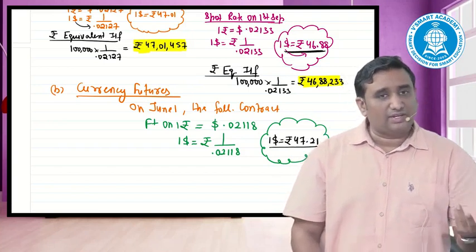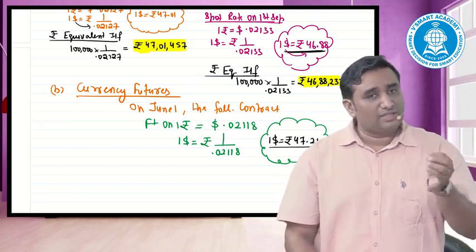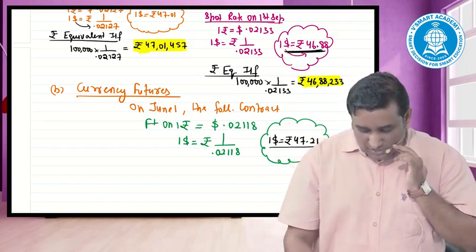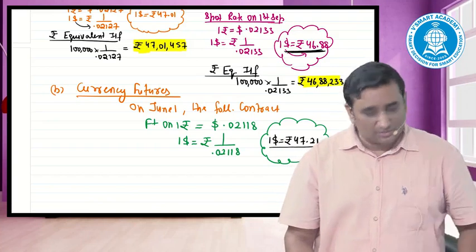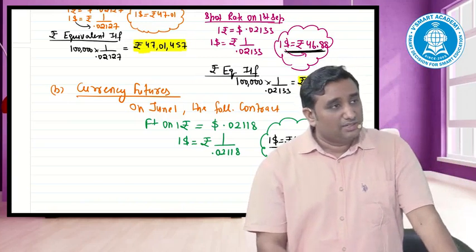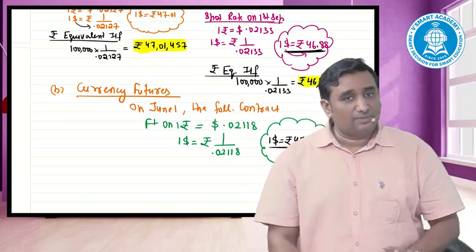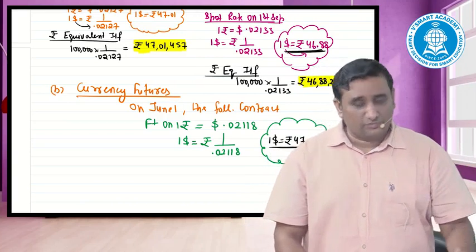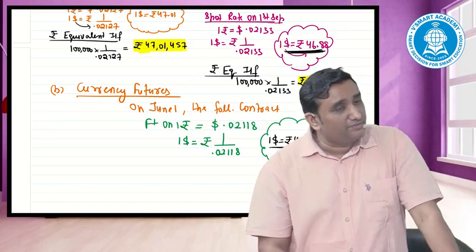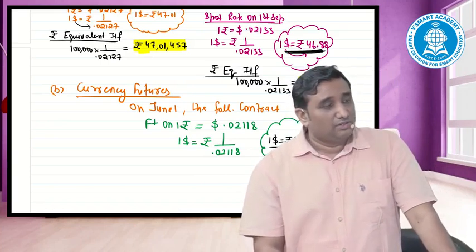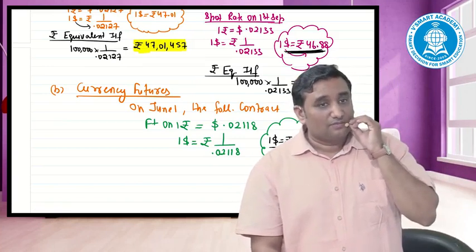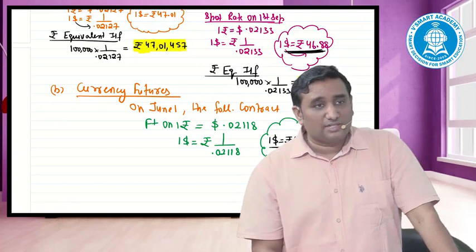46, because I'll receive $1 lakh, anyhow I'll receive $1 lakh. Whether I take the futures contract or do not take the futures contract, my dollars would be sold at what? 46.88, whereas future is promising what? 47.21. Am I incurring any loss in the cash market? $1 lakh will come. Whether I take future or do not take a futures contract, my cash market will give me how much rupees? 46.88, whereas futures is promising what? That means, would there be loss in the cash market? Who will compensate that loss?